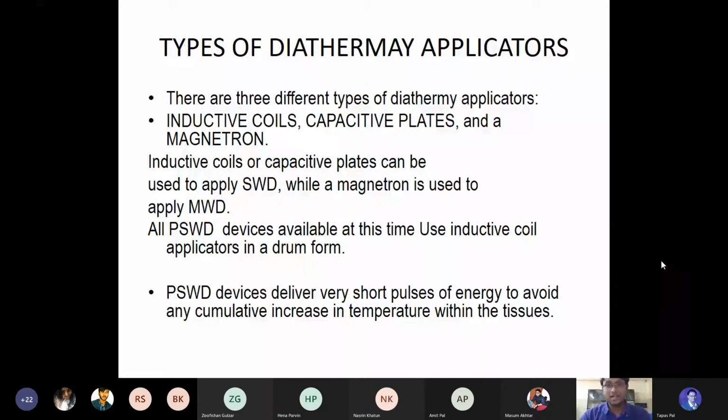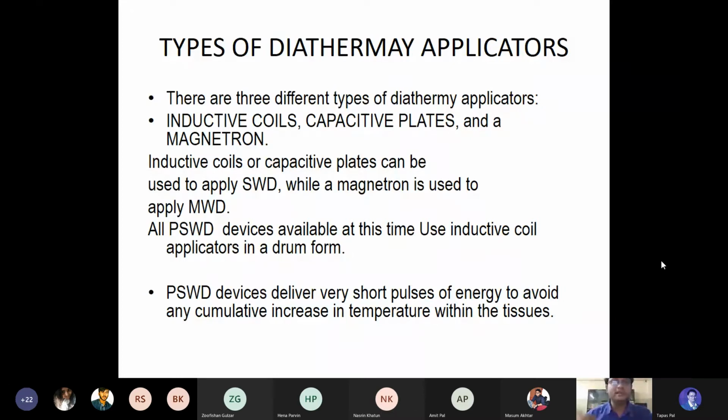Suppose I have a back pain and I keep the electrode pads over my back, that electromagnetic effect will go into the depth of the patient's body. Of course, we have a lot of internal organs, so a lot of complications can come with SWD as a deep heating modality.